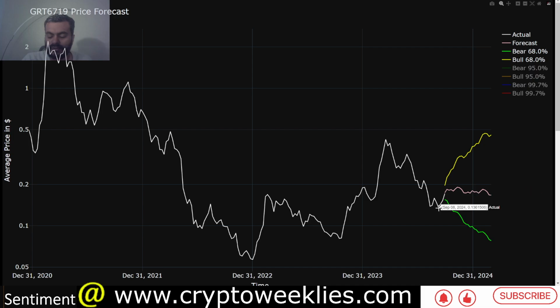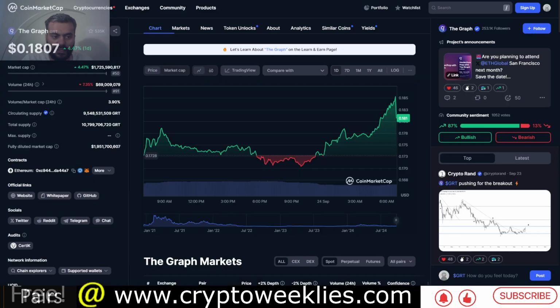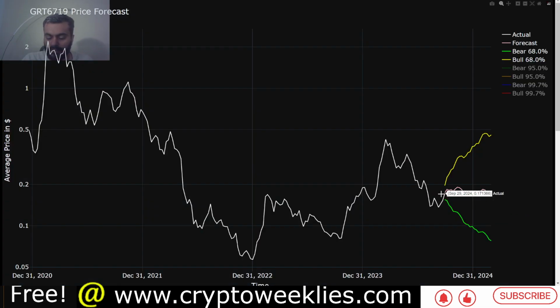In terms of analyzing the machine learning based price forecast, now that we are at around 18 cents level, the key valuations forecasted by our model are as follows. The base case is in pink, the bull case is in yellow, and the bear case is in green. The base case is between 17 cents and about 19 cents between now and end of year. The bull case is between 19.5 cents to about 37 cents at around 68% confidence level, that is one standard deviation confidence level, and the bear case is between 9.5 cents and about 15 cents.